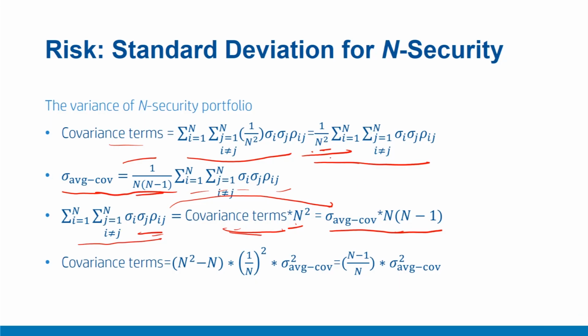And therefore what we are interested in is the summation of all the off diagonal terms, or the risk of off diagonal terms, which is covariances, which simply becomes n square minus n, which is this, into 1 upon n square into sigma average covariance, because we can take this n square here. Therefore the equality becomes very simply n square minus n into 1 upon n square times the average covariance, or more simply n minus 1 upon n into average covariance.